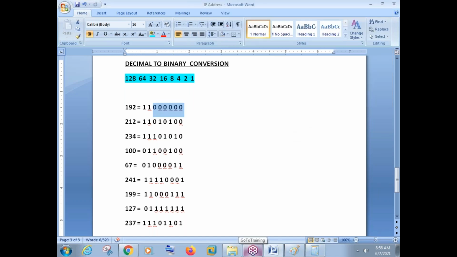Okay. Let us see one more example here. The same example that I have written here, like 212, 212.